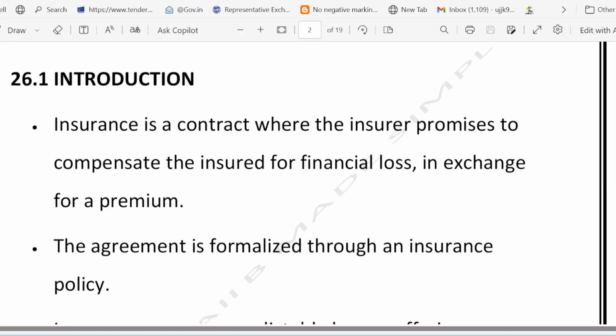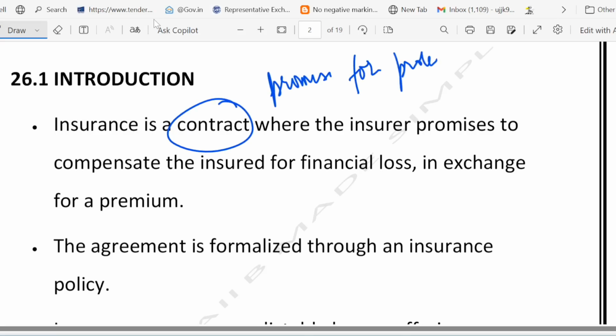So friends, have you ever wondered how insurance works? Let's break it down in simple terms. First of all, insurance is a kind of contract. So basically contract means it is a promise for protection. You can say it is a kind of promise for protection.